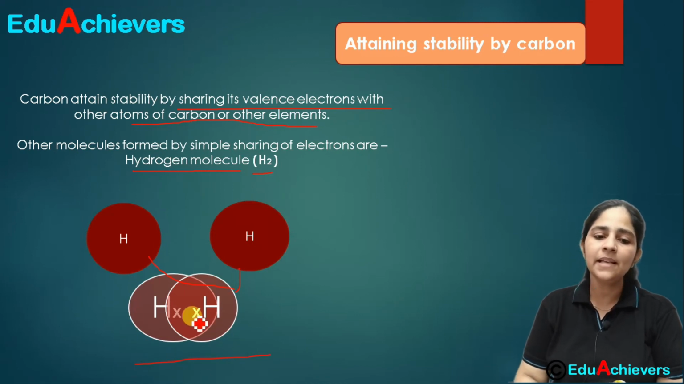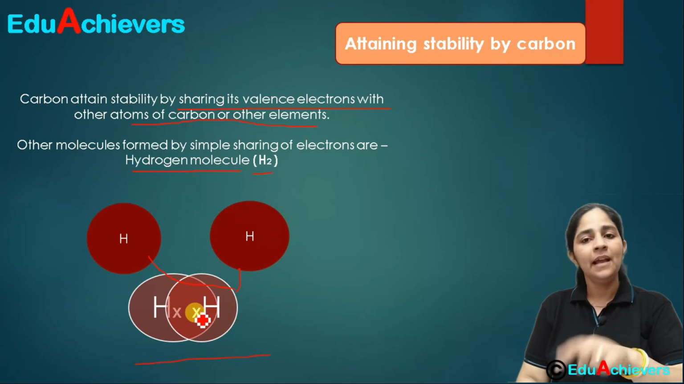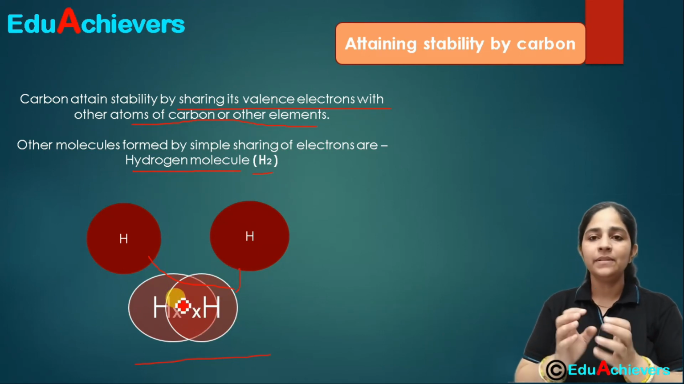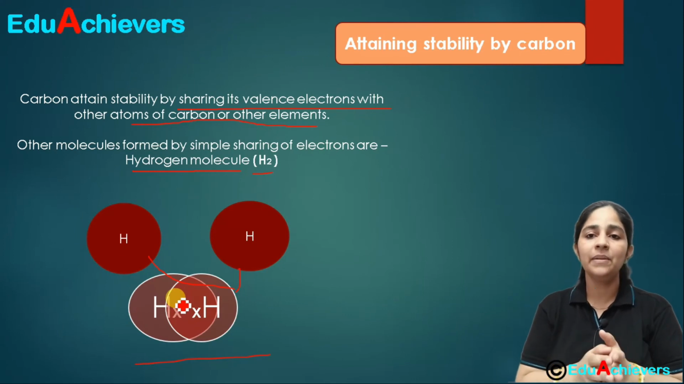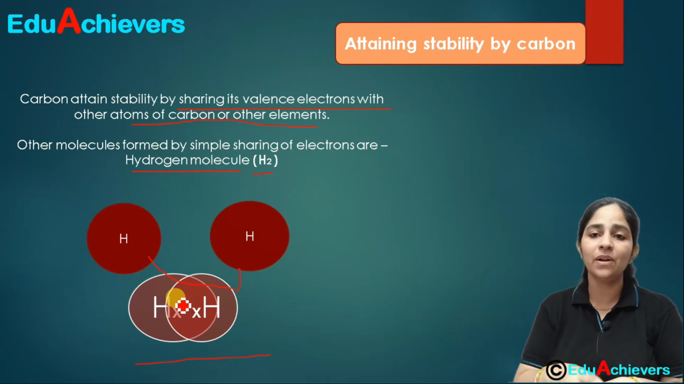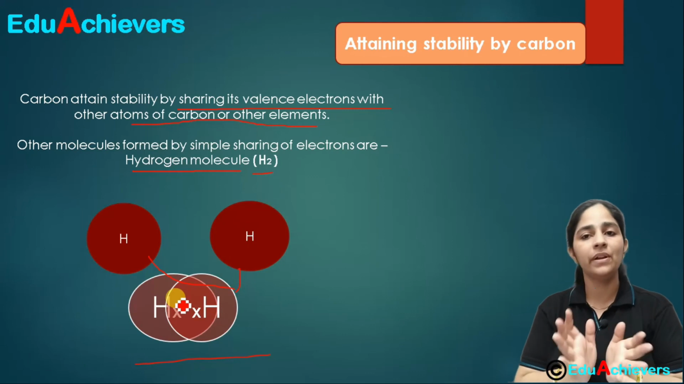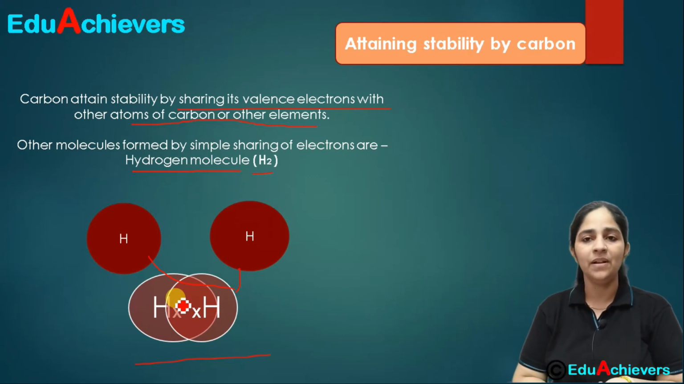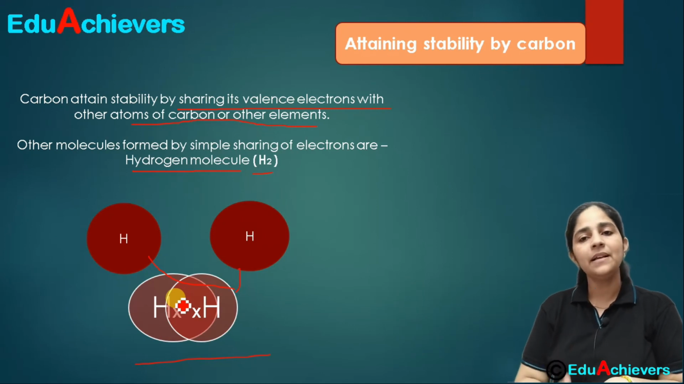Here you can see this X, I have denoted the 1 electron. The other X denotes the second electron, of this hydrogen atom, and 1 electron of the other, and there is a sharing of electrons. As they now have 2 electrons in the first orbit, it is a stable configuration for them, and the hydrogen molecule is quite a stable molecule. This is the way different elements attain stability.